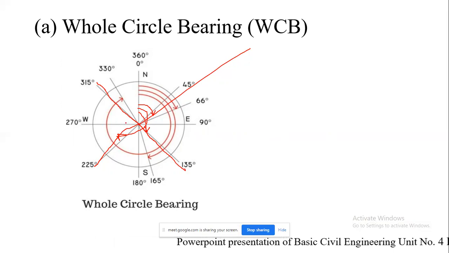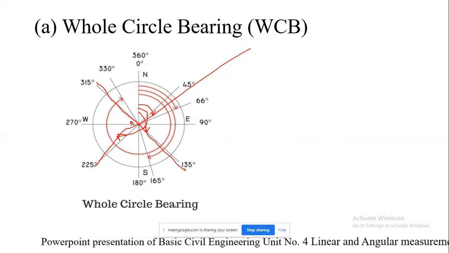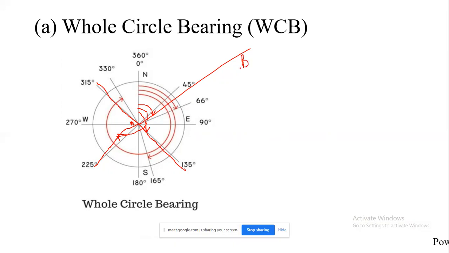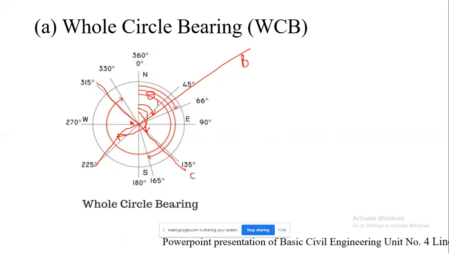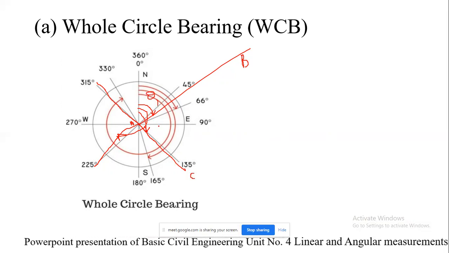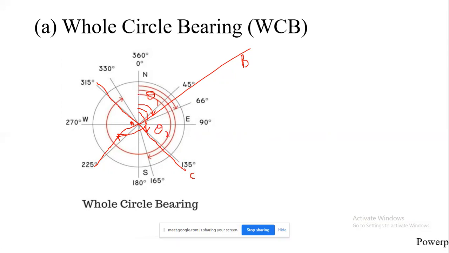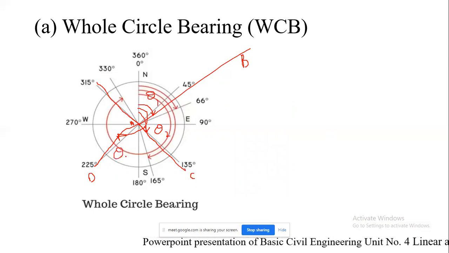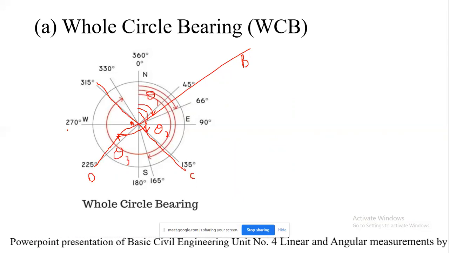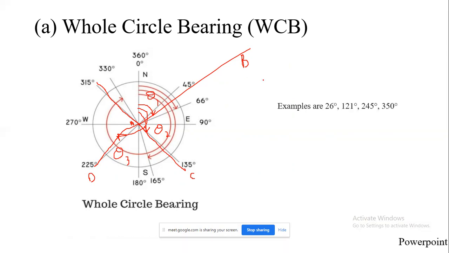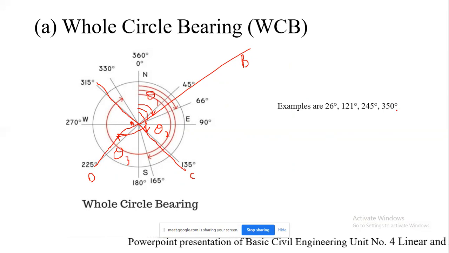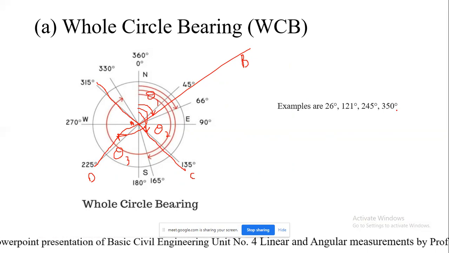Suppose here is the station A, this is B, and this is my angle theta 1. Suppose this is C, the bearing of this line will be theta 2 directly. Suppose here it is D, then it will be theta 3, the total angle. Likewise, examples are 26 degree, 121 degree, 245 degree, 350 degree. So these are nothing but examples of whole circle bearing.